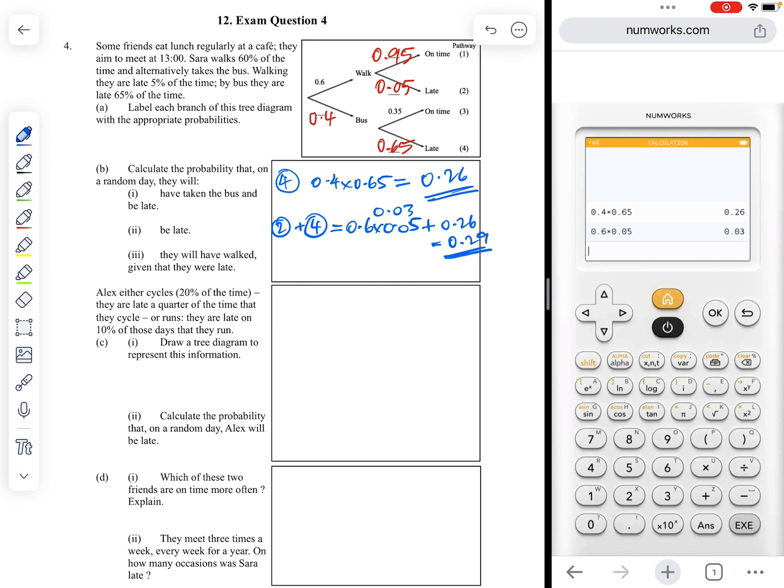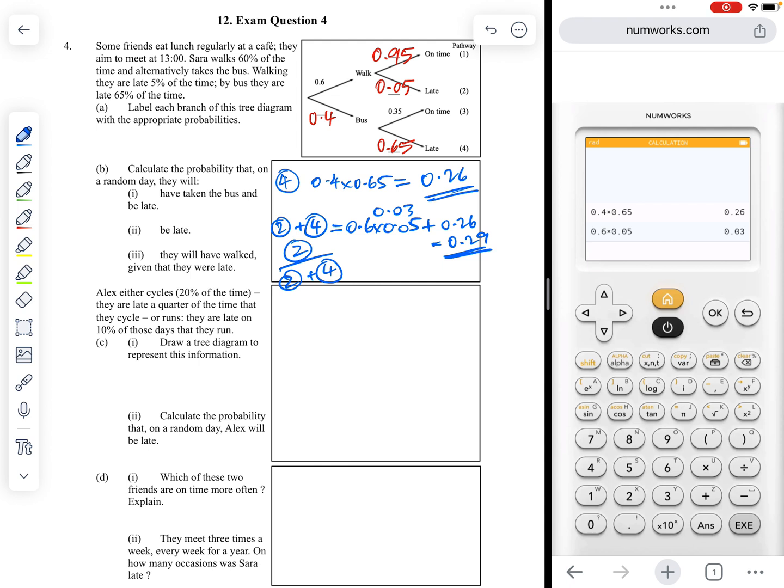What's the probability that they will have walked given that they were late? So if we know they were late, the pathway at the top, number 1, and then pathway number 3, these two aren't possible. Our denominator with this conditional probability is going to be out of 2 and 4. Which one of those is for walking? It's pathway 2.